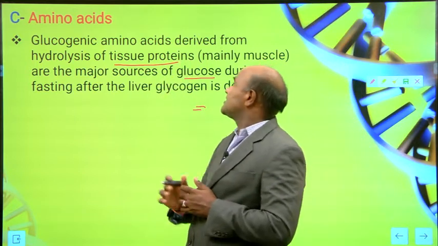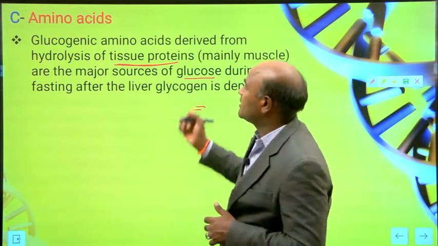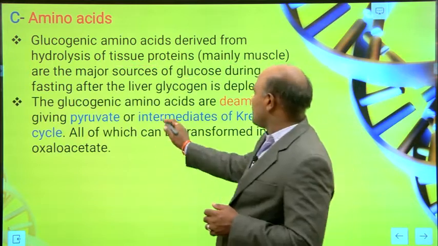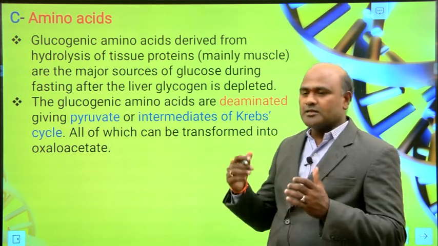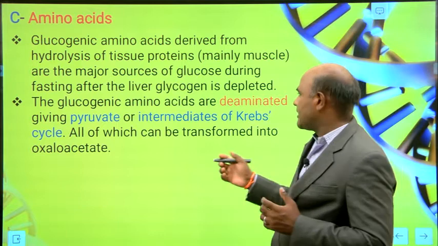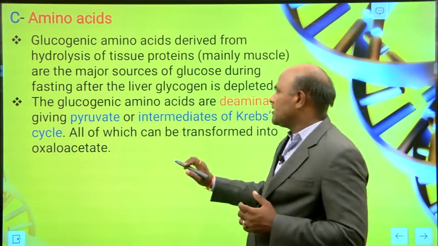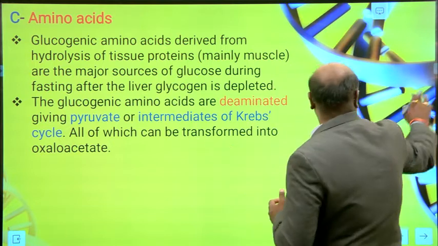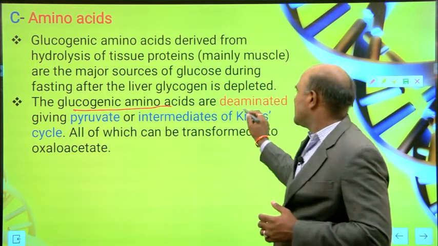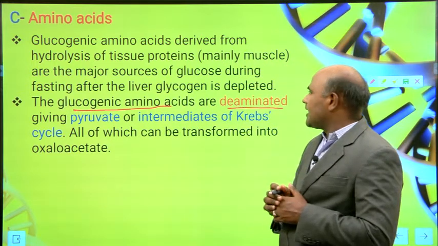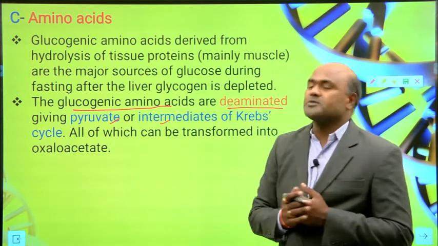Glucogenic amino acids are derived from tissue proteins. When you do hydrolysis, you get the glucogenic amino acids. Amino acids are deaminated, removing the amine group, giving pyruvate or intermediates of the Krebs cycle.